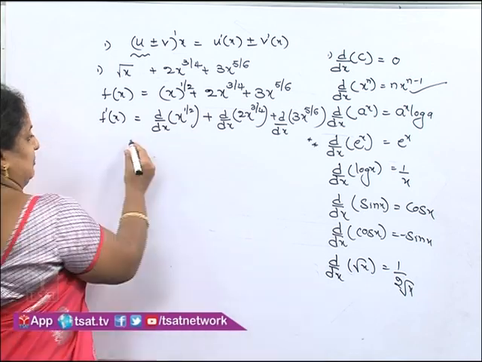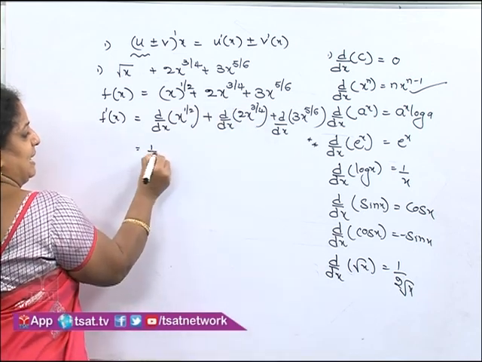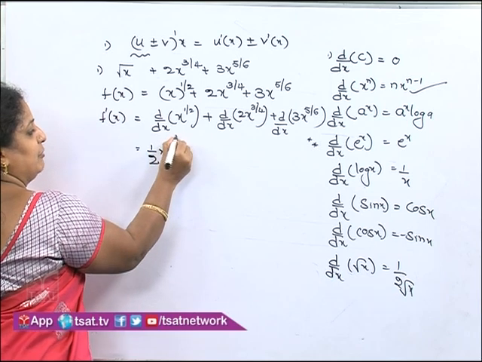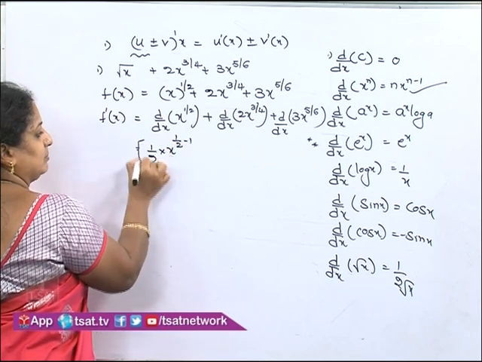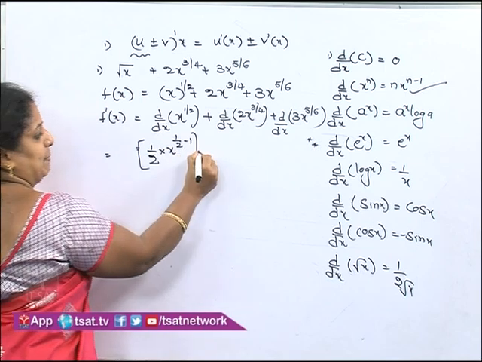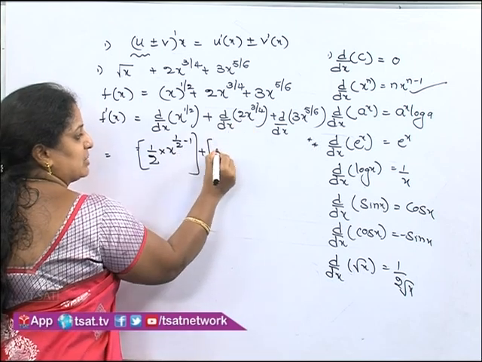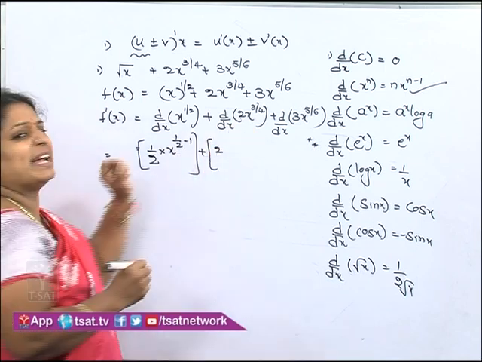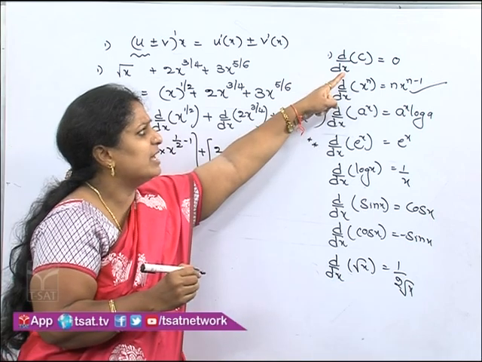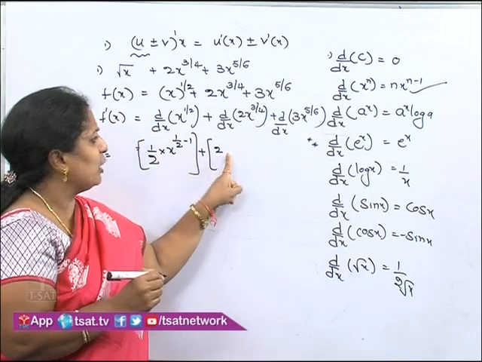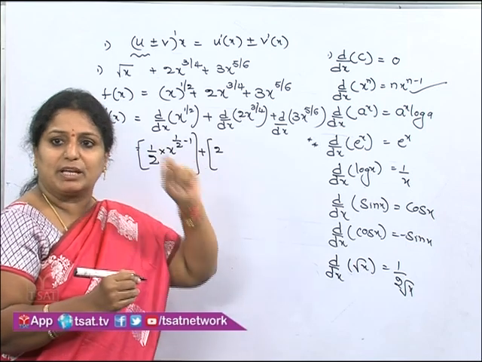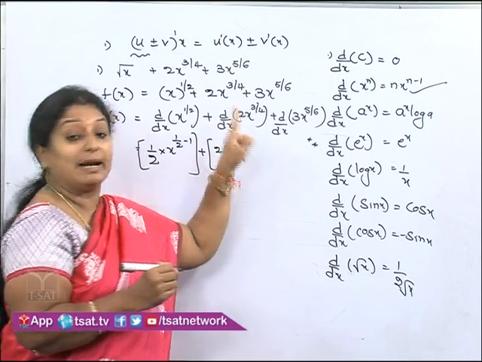Now substitute. Take the direct formula: n into x to the power of n minus 1 for the first one, plus, here 2 is a constant, children, we will take it out. You may get a doubt here: madam, you said the derivative of a constant is 0, then why are you not taking 0 here? Children, let me clarify.